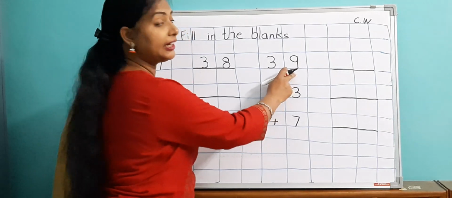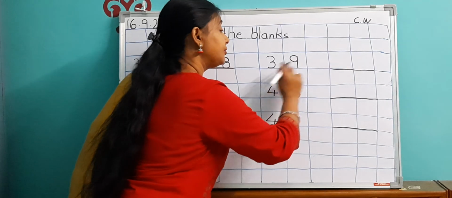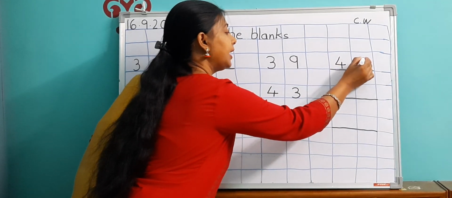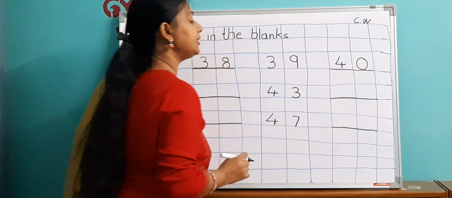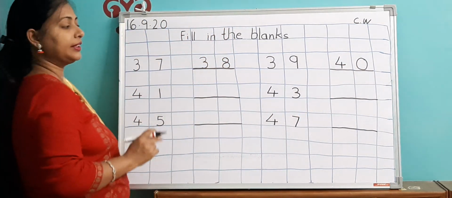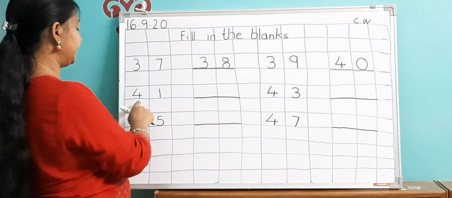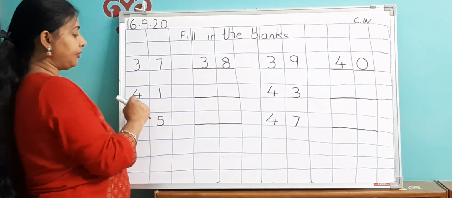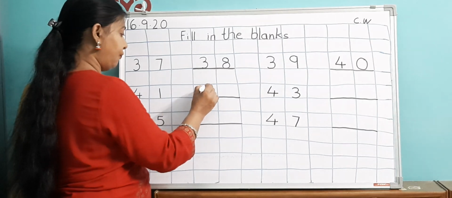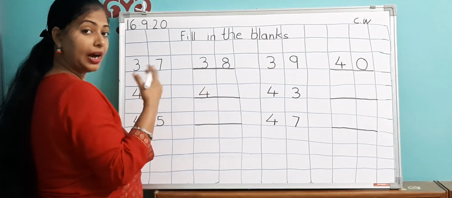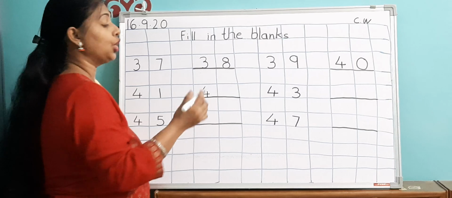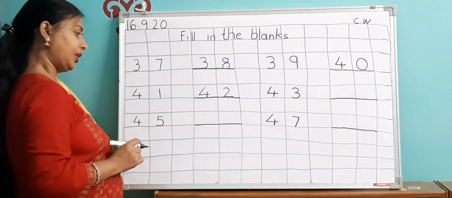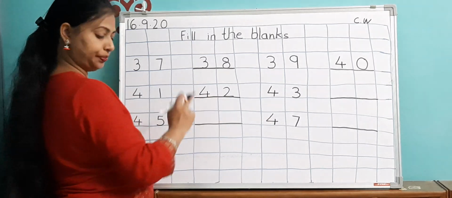After 39 comes 40, because after 3 comes 4, and after 9 comes 0. So now it is 40. Then this is 41. After 41 comes 42. After 1, always remember 2 comes. This is 42.